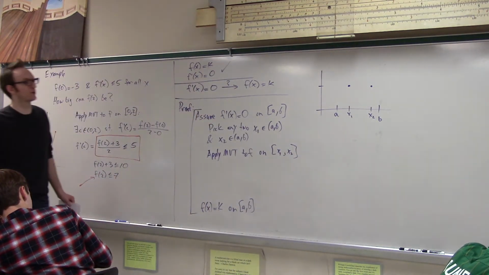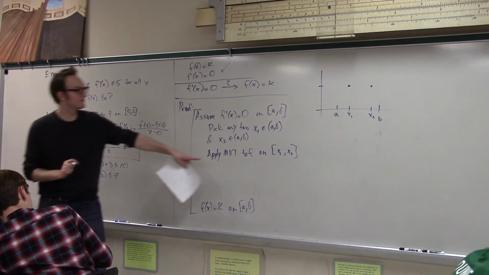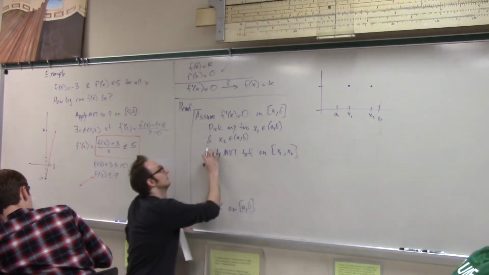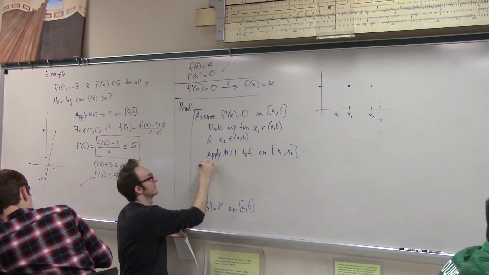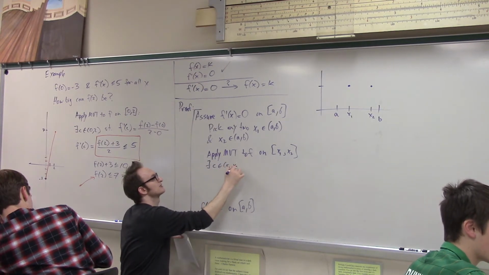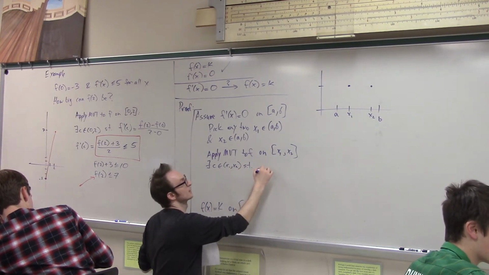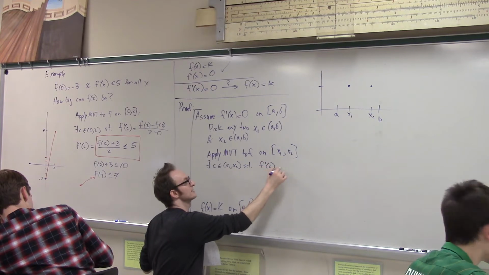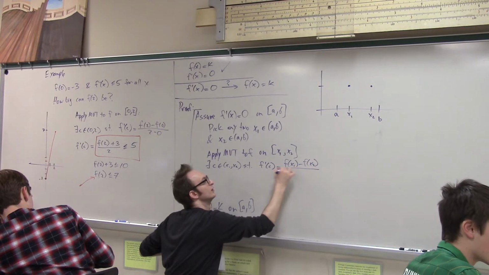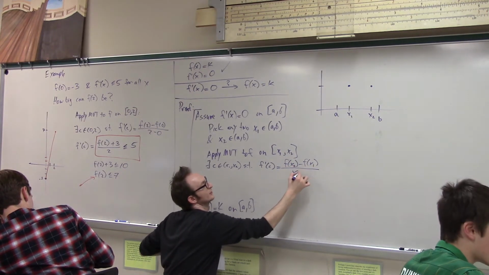You're going to see that this is a formal statement of all the things you guys have been saying in words. If we apply the mean value theorem to f on this interval x1, x2, what does the mean value theorem say? There exists a point C on the interval x1, x2 such that the derivative at C is f of x2 minus f of x1 over x2 minus x1, or the other way around, it doesn't really matter.